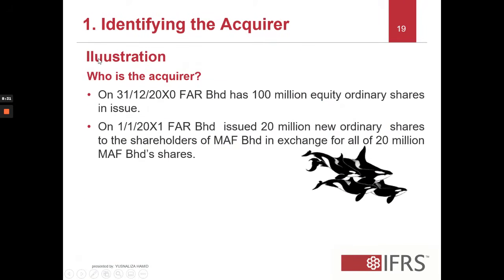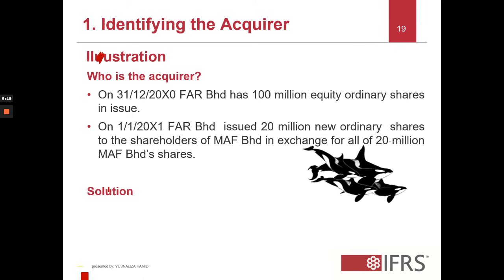Okay, let's look at the illustration. It's a typo there. Illustration: identifying the acquirer. So we have, on the 1st of December 20X0, Faber-Hart has 100 million equity ordinary shares in issue. On the 1st of January 20X1, Faber-Hart issued 20 million new ordinary shares. So Faber-Hart is the entity that is issuing shares to the shareholders of Faber-Hart in exchange for all 20 million Faber-Hart's shares.